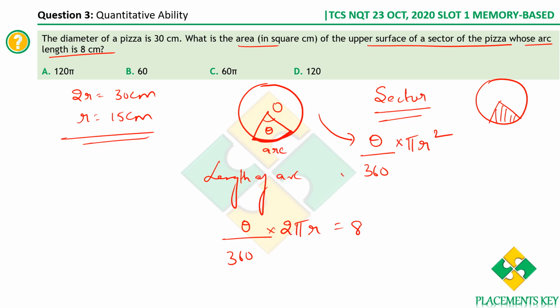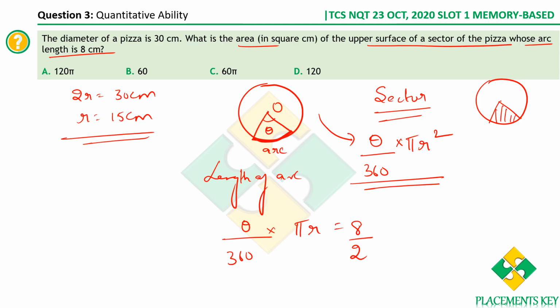Now we are supposed to find this value. Let's see how we can approach this, okay? Think about how to get this value from this. We need theta by 360 into pi r square, but we have a 2 here. So what shall we do? We shall send 2 to the other side. If I send 2 to the other side, it becomes 8 by 2, since it's multiplied. So I'm removing that, okay? So we have theta by 360 into pi r is equal to 8 by 2, that is 4.